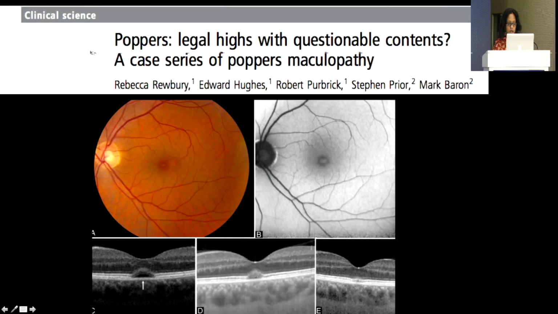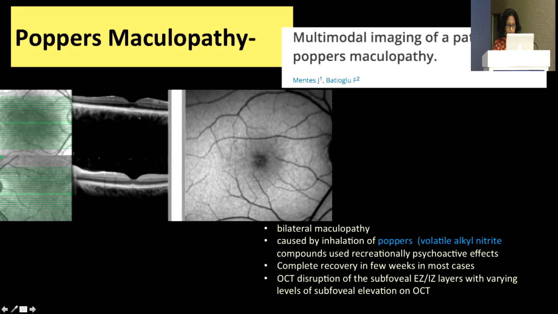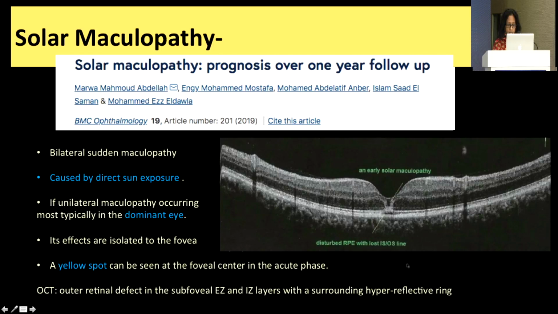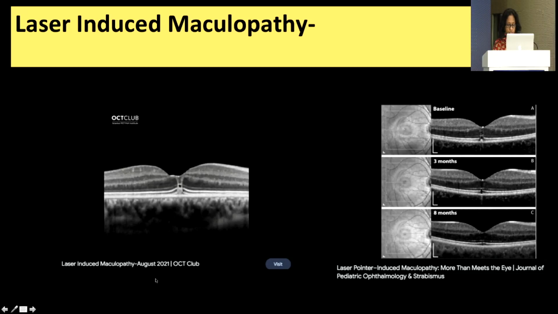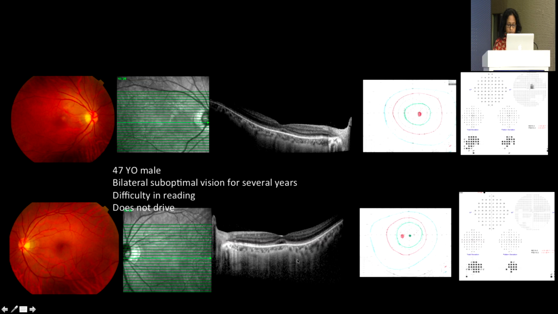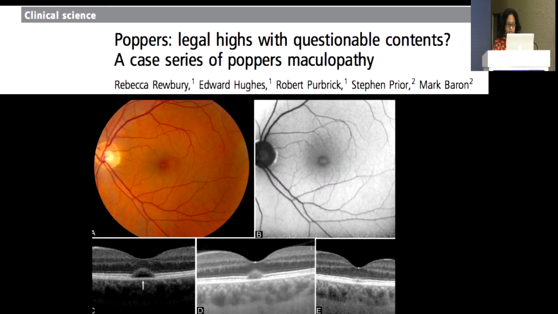What about the phenotype? Sometimes they have partly healed this kind of boggy lesion, but if you look at some of the others, they may have this kind of changes which you see in some other pathology, which I'll show you very shortly. So in this last minute, laser-induced maculopathy is also something that you may want to look for, in this patient who had a similar phenotype like the one that you see in poppers.